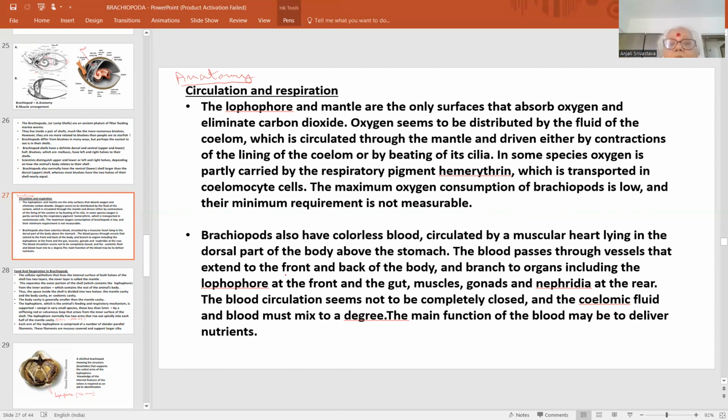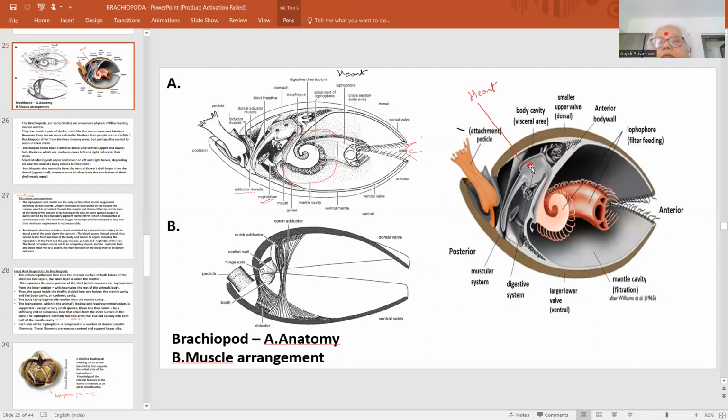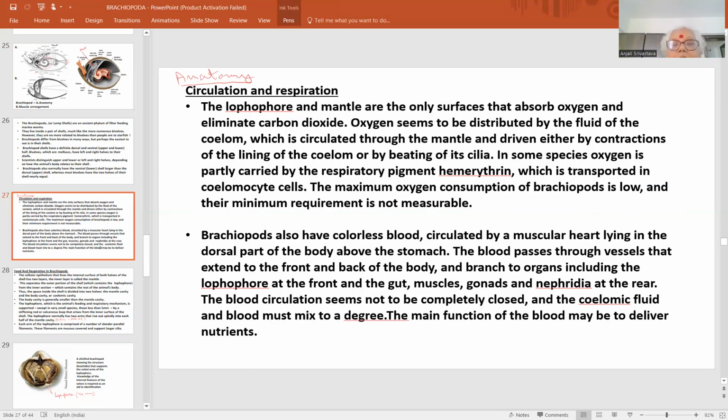So now the circulatory system involves the colorless blood circulated by a muscular heart lying in the dorsal part of the body above the stomach. This is the region where the heart is. Stomach के ऊपर एक muscular heart is found to be present. The blood passes through vessels that extend to the front and back of the body and branch to organs including the lophophore at the front and the gut, muscles, gonads, and nephridia at the rear end.